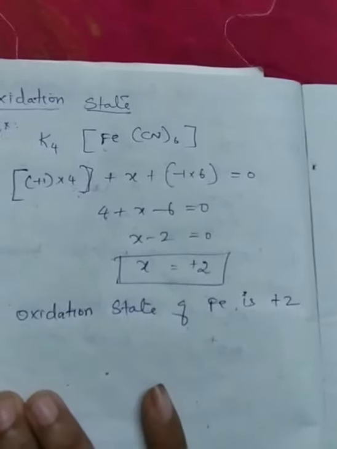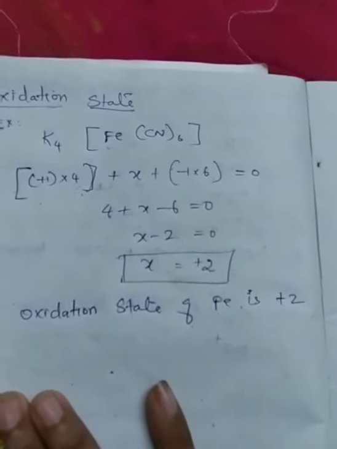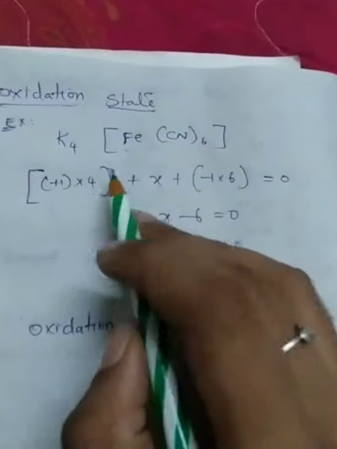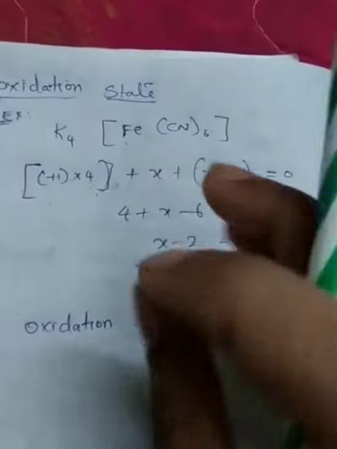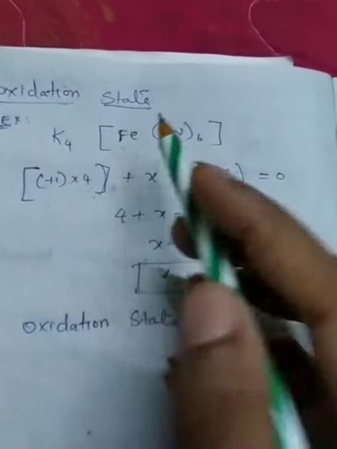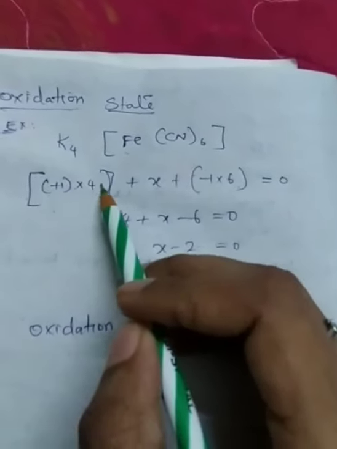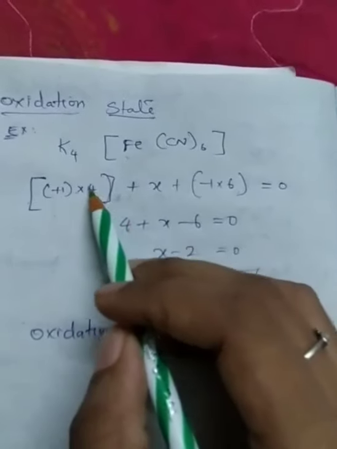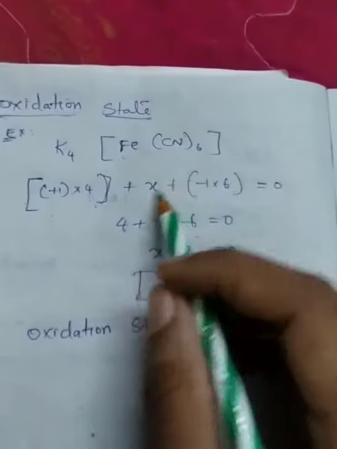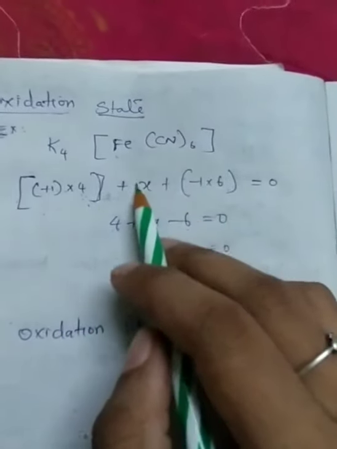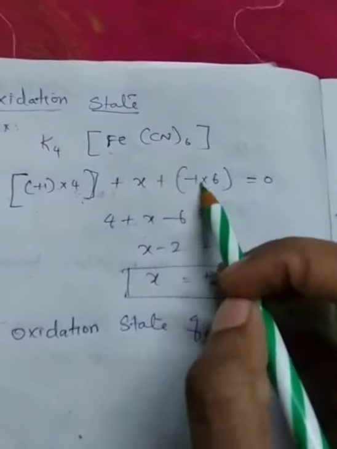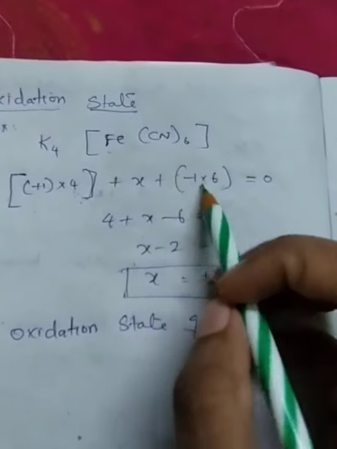Before we go to the examples of coordination compounds, we need to know how to calculate the oxidation number of the metals. For example, here the central metal atom is iron. So we need to calculate the oxidation state of the central metal atom. Okay, so first we take the number of potassium. Potassium is 4, multiplied by its charge, plus 1, plus we consider iron as X, plus the number of ligands multiplied by their charge, cyanide's charge is minus 1.